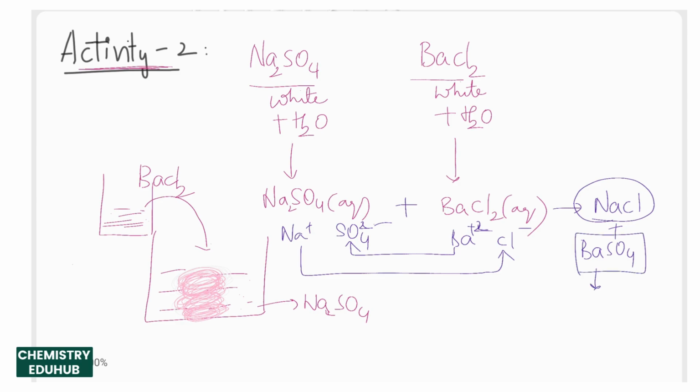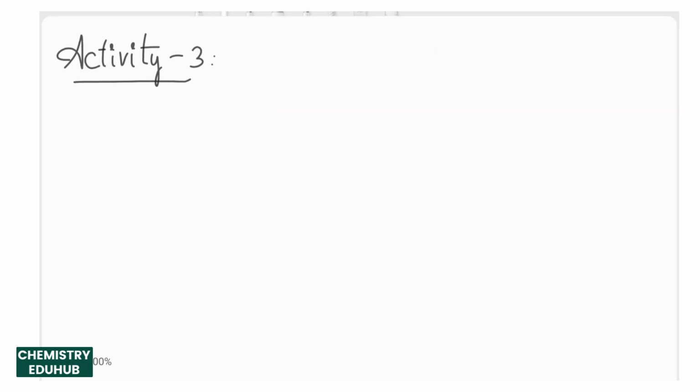Now the question is, barium sulfate, is it soluble in water or not? No. It forms a precipitate. It forms a white color precipitate, which we can see clearly in the solution. This is the chemical reaction happening between sodium sulfate and barium chloride to give sodium chloride and barium sulfate. Now let us look at activity 3, where we talk about the reaction between zinc granules and hydrochloric acid.